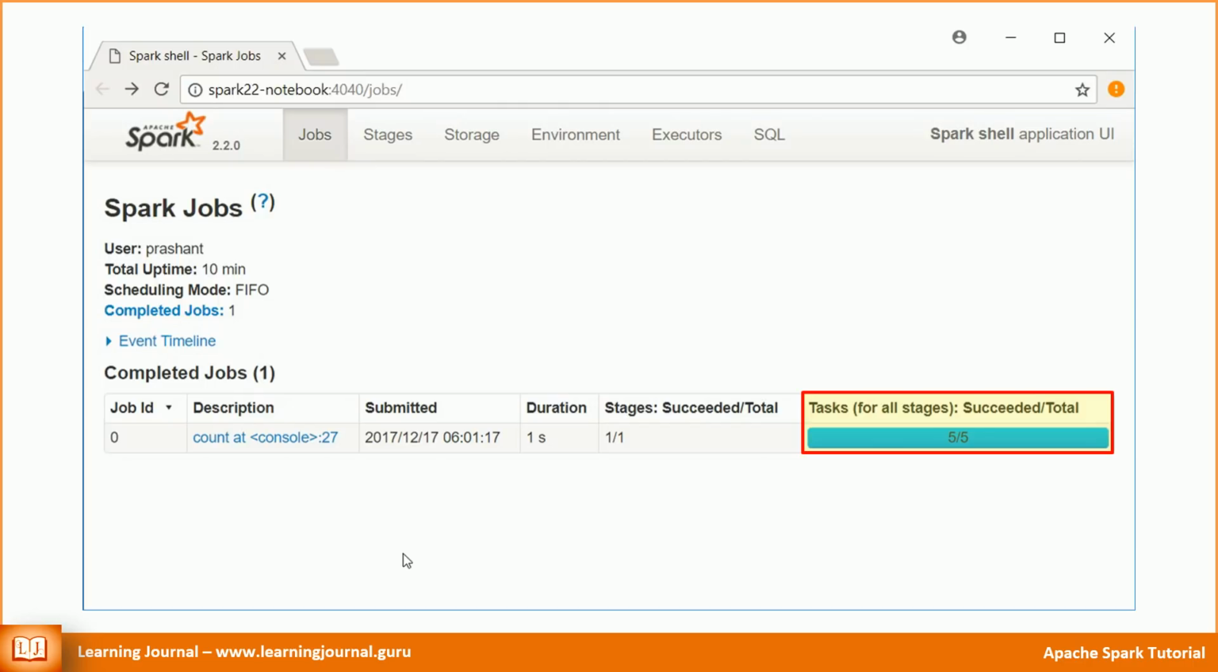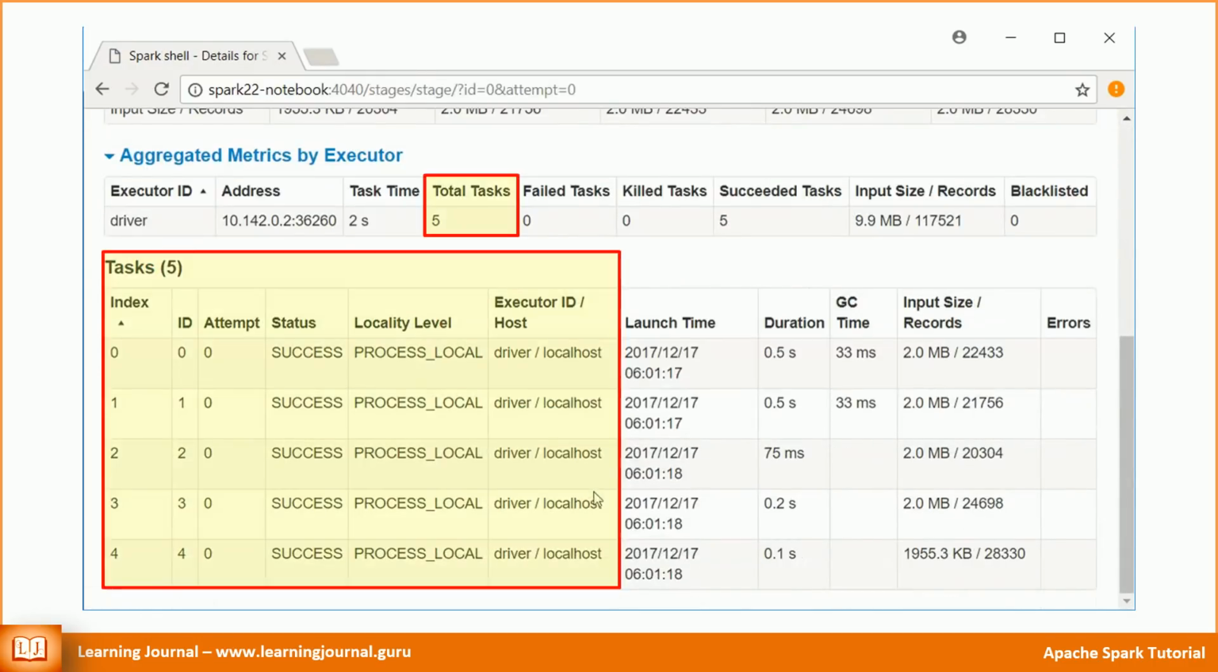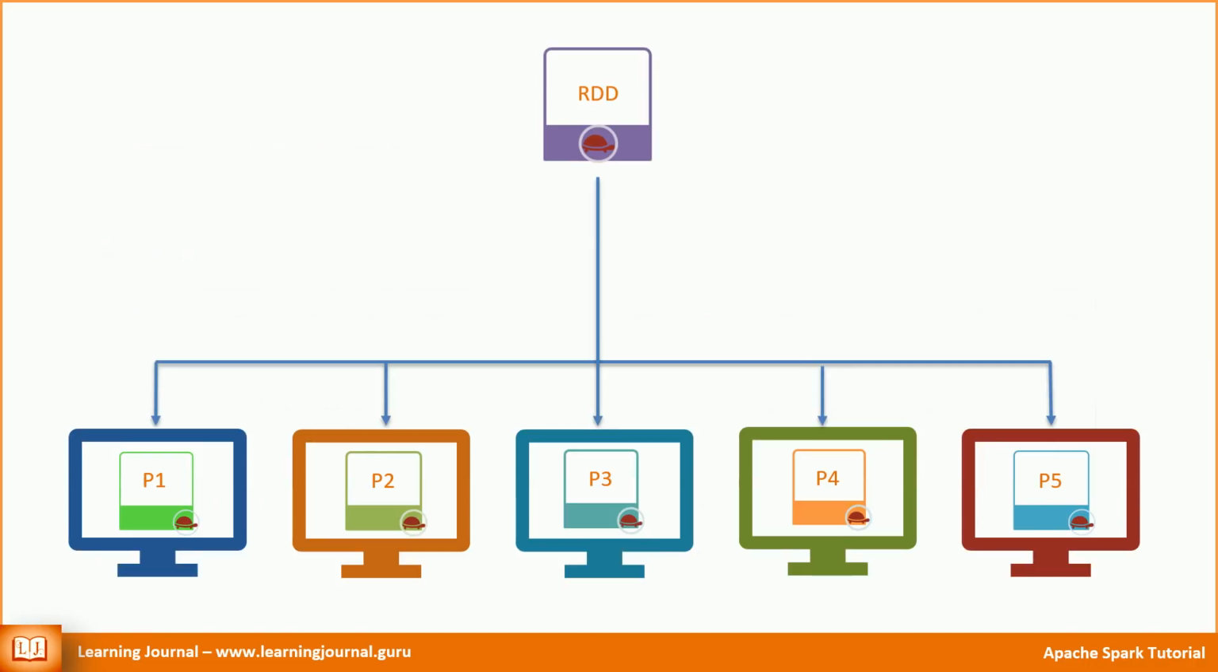A task is the smallest unit of work and it is performed by an executor. We are running in local mode and I have a single executor. Hence, all of these tasks are executed by the same executor. You can drill down into this report and check the details. We had 5 tasks and the driver itself executed all of them. You can try the same thing on a real multi-node cluster and see the difference. Great!